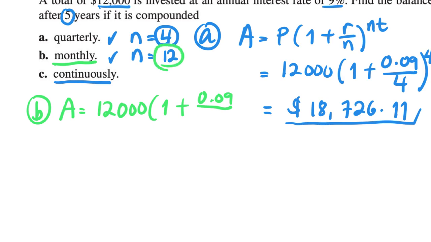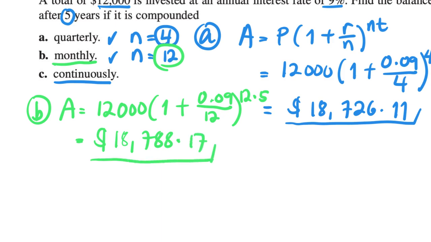Since it is monthly, it's going to be 12. That's going to be 12 times 5. So we're going to use our calculator in here. This is going to give you 18,788.17. Okay, so that is the amount if it is compounded monthly.